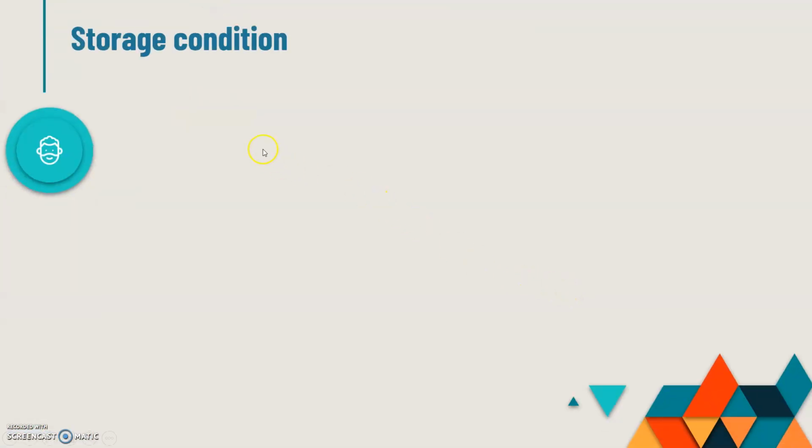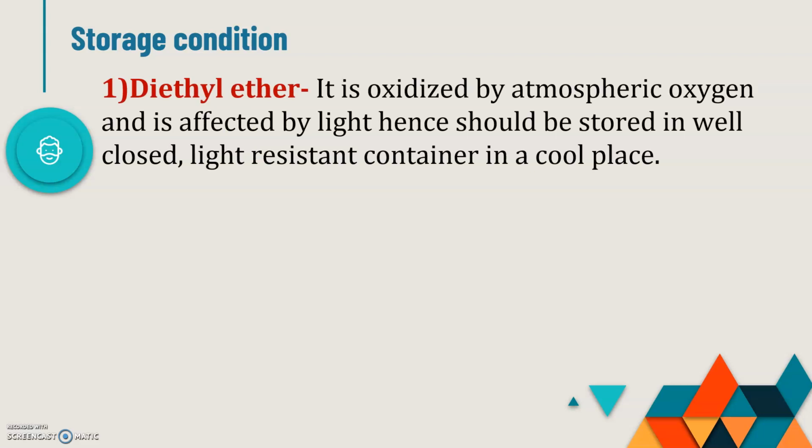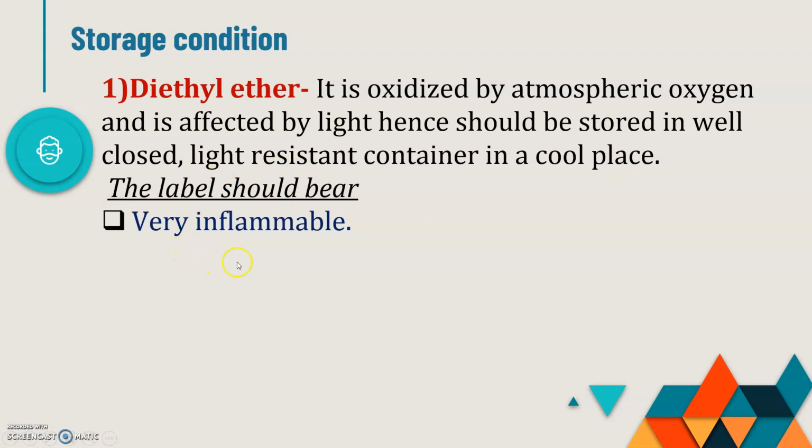Next, very important, the storage condition of diethyl ether, because this is an anesthetic liquid. It is oxidized by atmospheric oxygen and it is affected by light. So it is stored in a well closed, light resistant container in a cool place, but some labels should be put during storage.